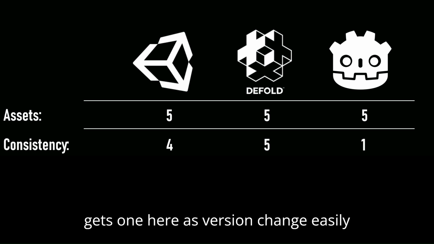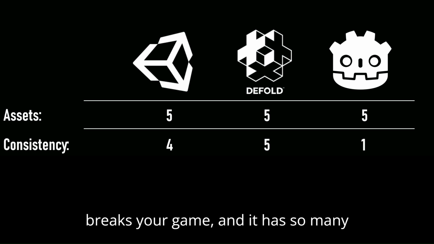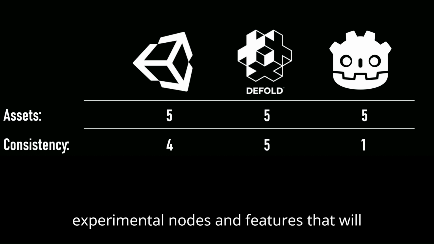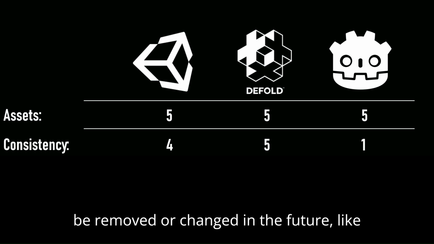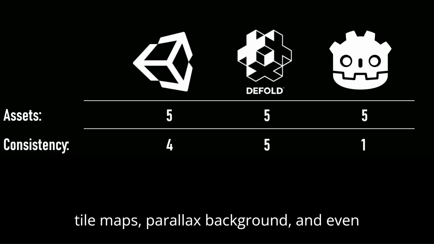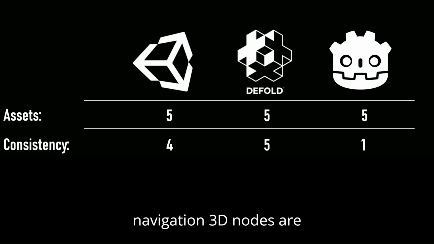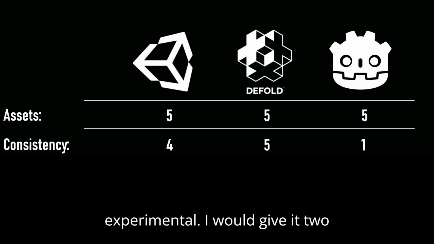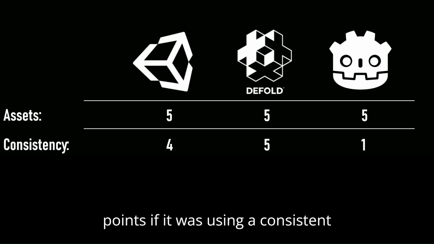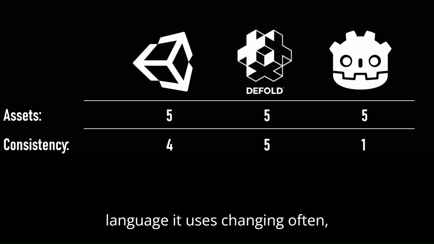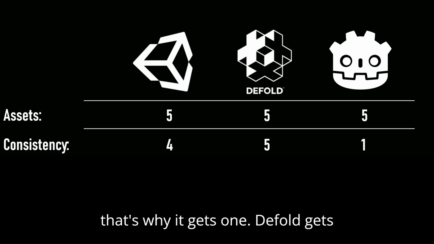Godot gets 1 here as version change easily breaks your game and it has so many experimental nodes and features that will be removed or changed in the future, like tile maps, parallax background, and even navigation 3D nodes are experimental. I would give it 2 points if it was using a consistent language, but even the programming language it uses changes often, that's why it gets 2.